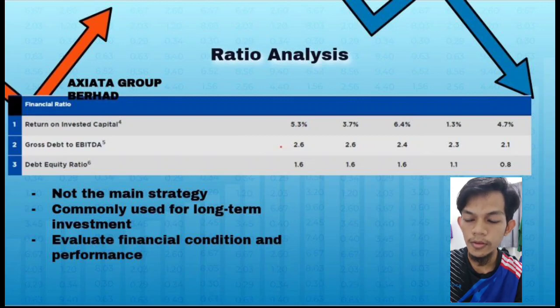For fundamental analysis strategy, it is not the main strategy of our group because the analysis is commonly used for long-term investment. The analysis is used to evaluate a company's financial condition and performance. We can take an example from the table above. It is from Axiata Group Berhad. The debt equity ratio shows the same value for 3 consecutive years, which is 1.6. So this shows that the company is low risk because of the low ratio value.